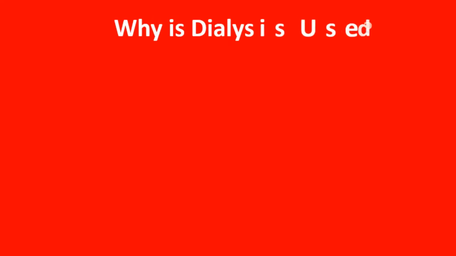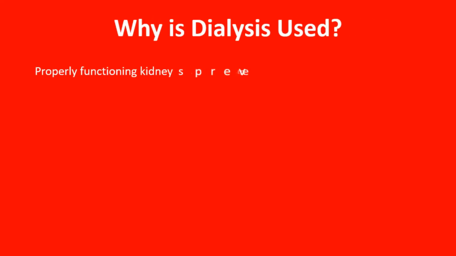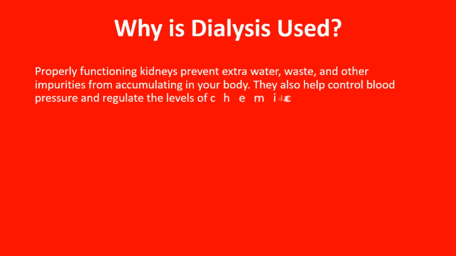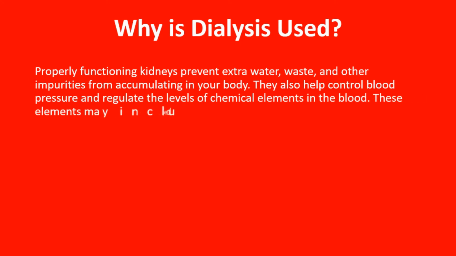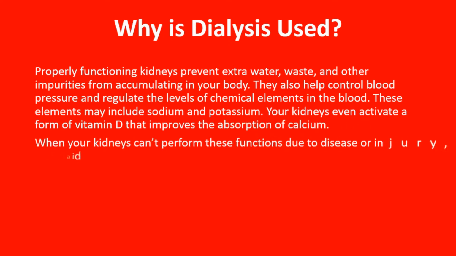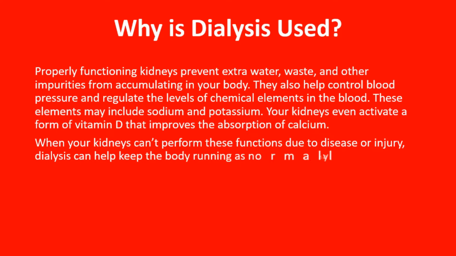Why is dialysis used? Properly functioning kidneys prevent extra water, waste, and other impurities from accumulating in your body. They also help control blood pressure and regulate the levels of chemical elements in the blood. These elements may include sodium and potassium. Your kidneys even activate a form of vitamin D that improves the absorption of calcium.